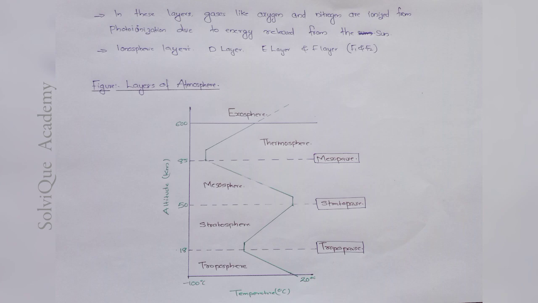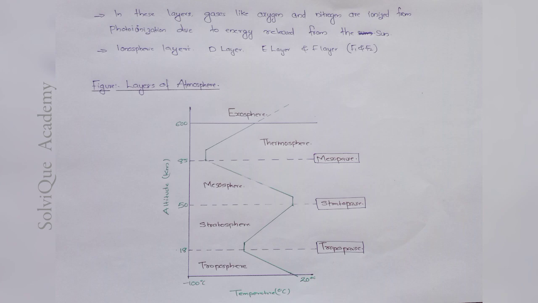So sometimes a question may be asked from this topic, like which layer is the third layer in the ionospheric layers. So the third layer is the F layer. And sometimes they ask which layer is the uppermost ionospheric layer. If the options contain F, E, D, the answer should be F, and if they contain F1, F2, E, D, select the option F2. Okay, this figure shows the layers of the atmosphere.